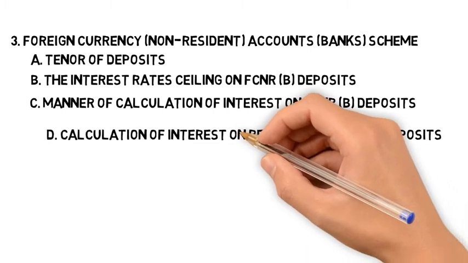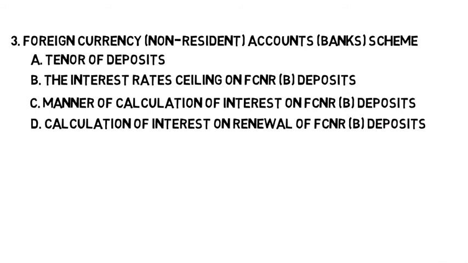Calculation of interest on renewal of FCNR/B deposits. Interest calculation on renewal of FCNR/B deposits shall be as under. A. If the period from the date of maturity till the date of renewal, both days inclusive, does not exceed 14 days, the rate of interest payable on the amount of the deposit so renewed shall be the appropriate rate of interest for the period of renewal as prevailing on the date of maturity or on the date when the depositor seeks renewal, whichever is lower.